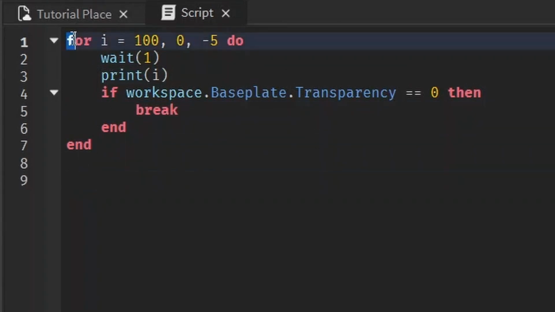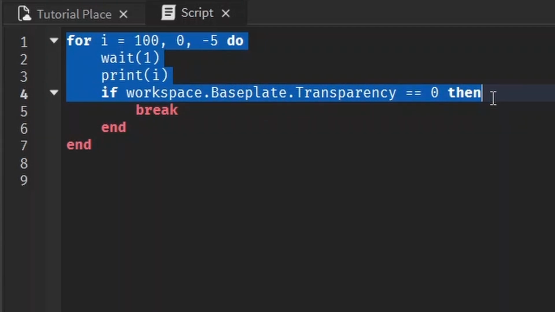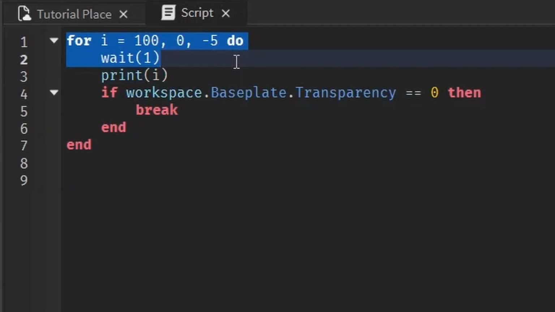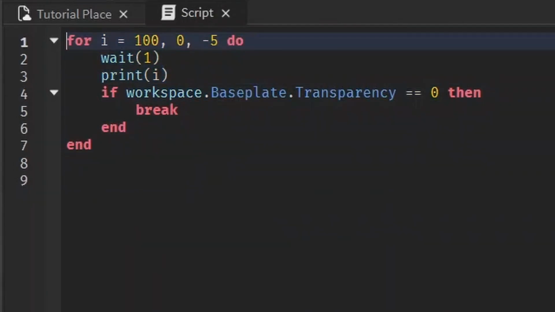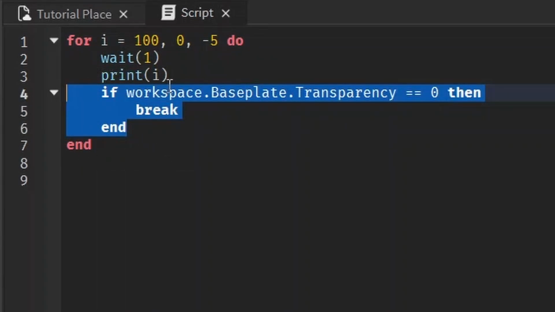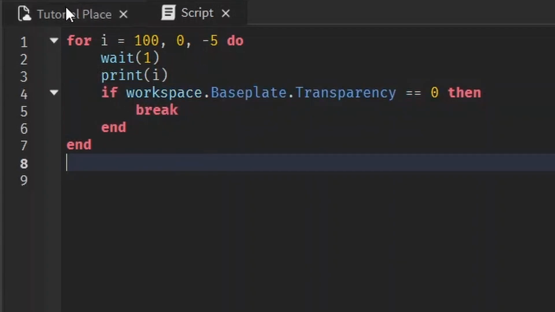So what it's going to do is start at 1. It's going to set the i to 100, wait a second and print it, and check, hey, is the baseplate transparency equal to 0? If it's not, it'll just keep going and loop again, this time subtracting 5, wait a second, print it, and check again. Every time it loops, it's going to check again because we put this if statement inside the loop. So anything we put inside the loop will happen every iteration, or every time the loop is looped. And I'll show you that in action.